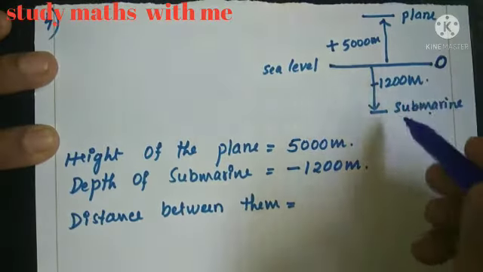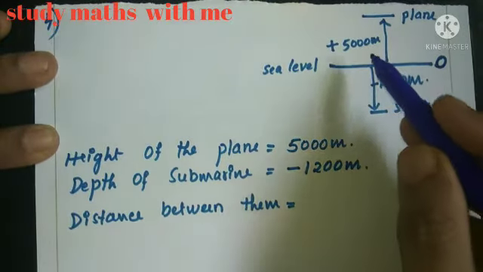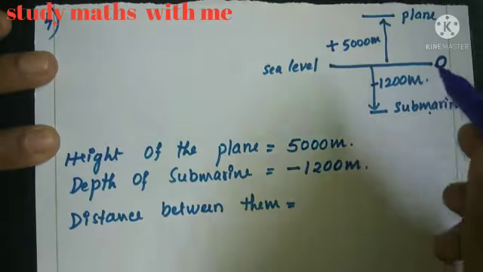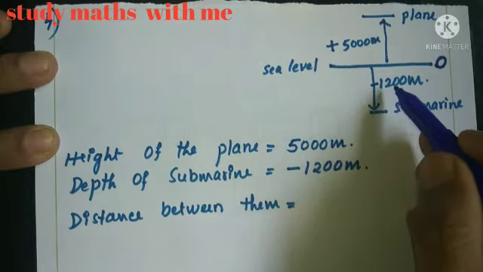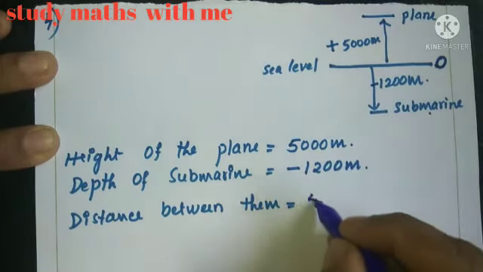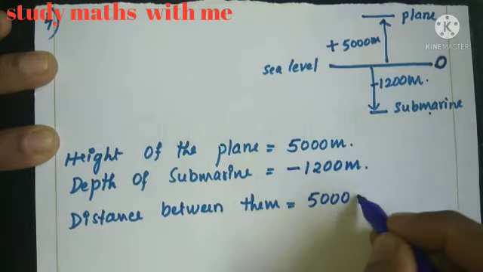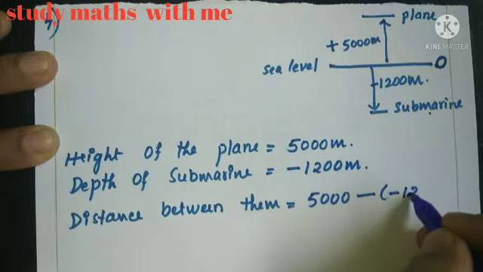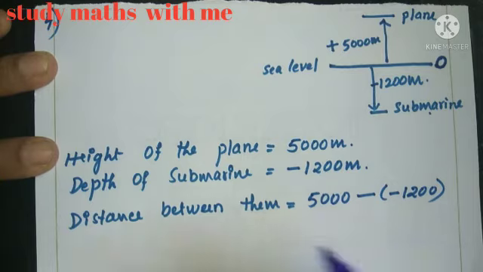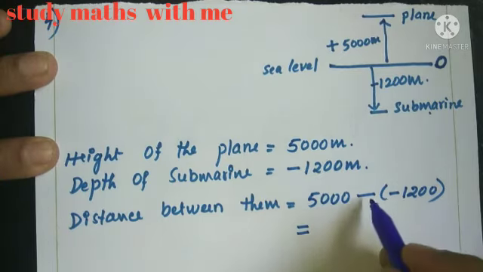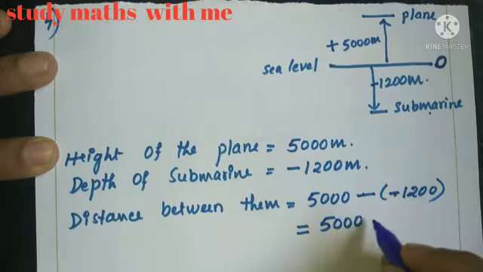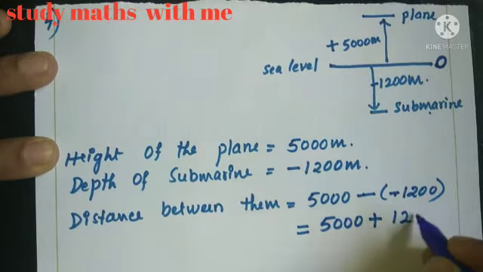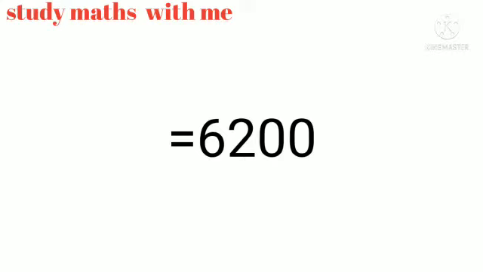Now distance between them. How to find out the distance between them? Yes, you can subtract, 5000 minus of 1200. So 5000 minus negative 1200. What happens here? Minus becomes plus. 5000 plus 1200, which is equal to 6200.